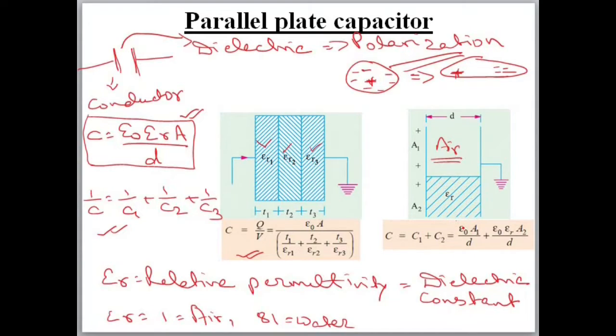So C1 is epsilon naught A1 by D. Epsilon R is 1 because it is air. We can see epsilon R is 1 for air. C2 is epsilon naught epsilon R A2 by D. What is A? A is the area of each plate and D is the distance between the plates.